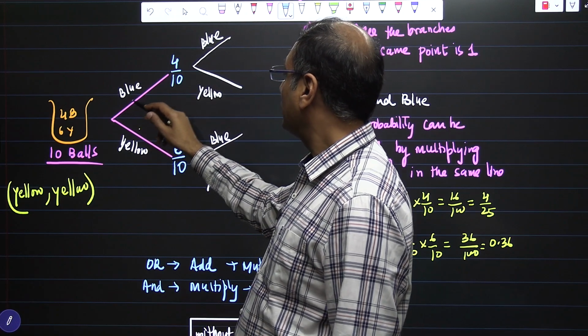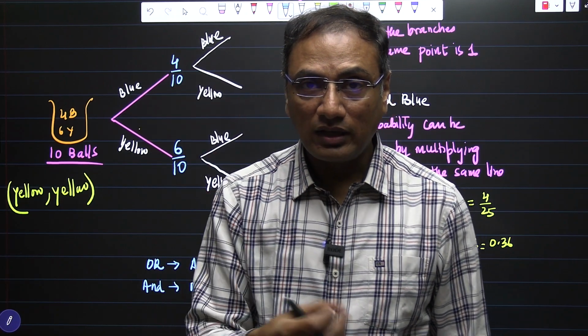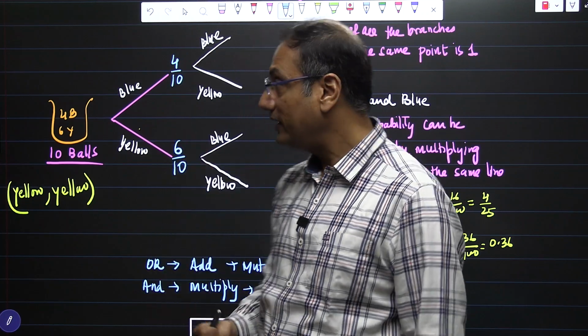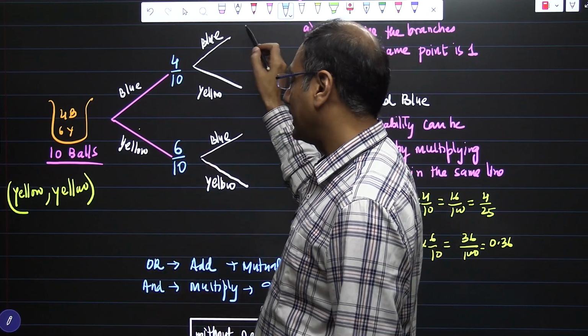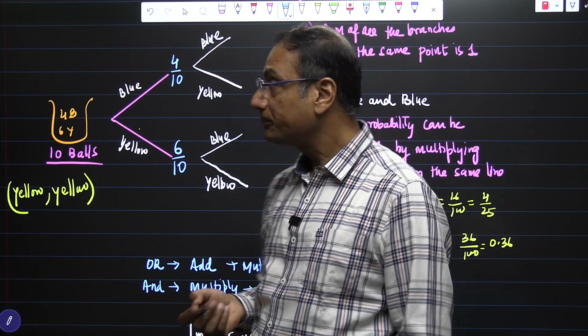Because I noted the blue color and I put the ball back, the number of balls is the same again. So when I got a blue ball, I again drew a ball from the bag, and that second ball can be blue or yellow.